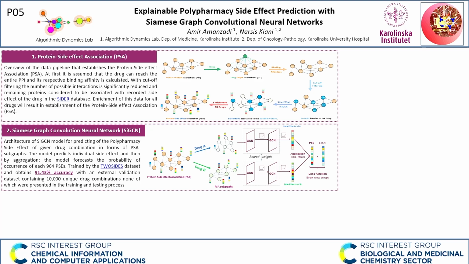Next, for each drug, we extract its PSA subgraph, which contains the proteins with a high binding affinity towards the corresponding drug. These subgraphs then will be used in pairs as the input of the model.